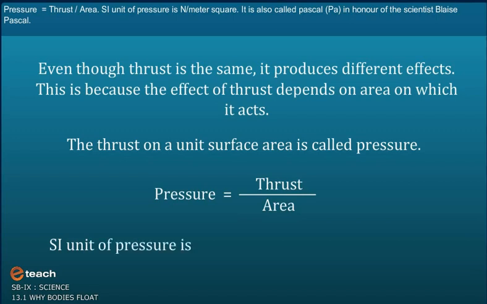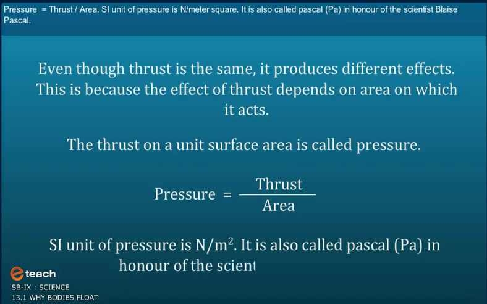The SI unit of pressure is N upon m square. It is also called Pascal, Pa, in honor of the scientist Blaise Pascal.